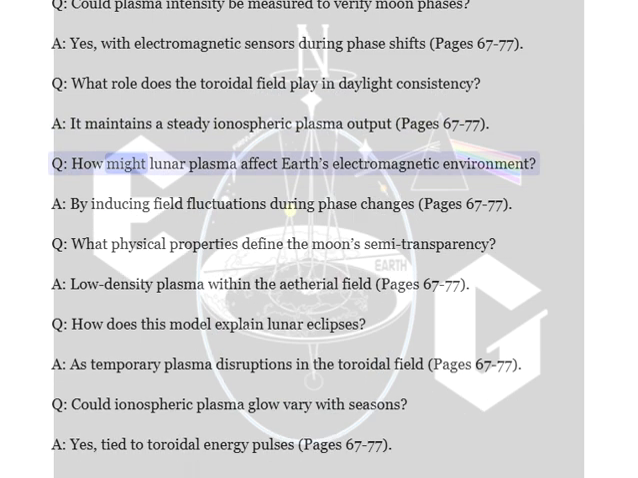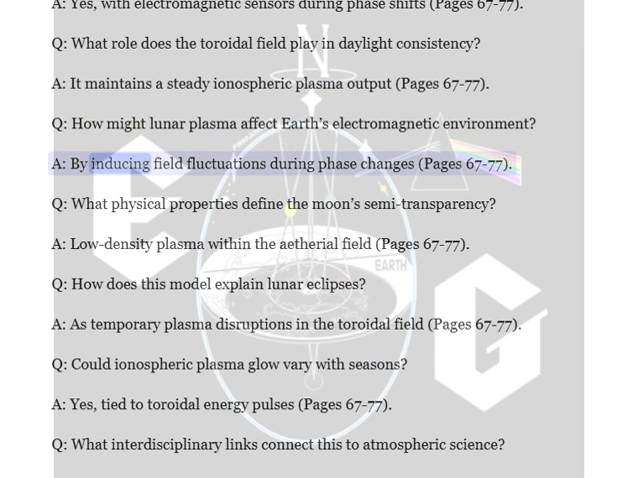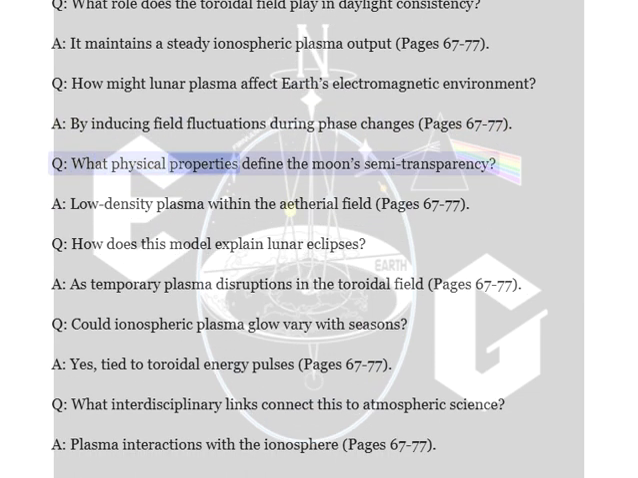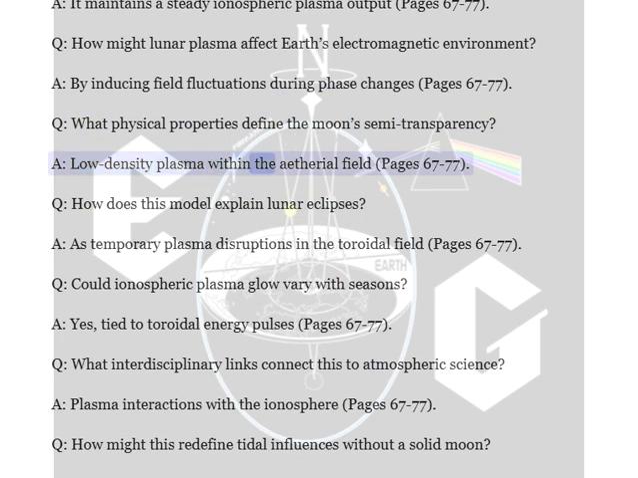Q. How might lunar plasma affect Earth's electromagnetic environment? A. By inducing field fluctuations during phase changes, pages 67 to 77. Q. What physical properties define the moon's semi-transparency? A. Low-density plasma within the ethereal field, pages 67 to 77.